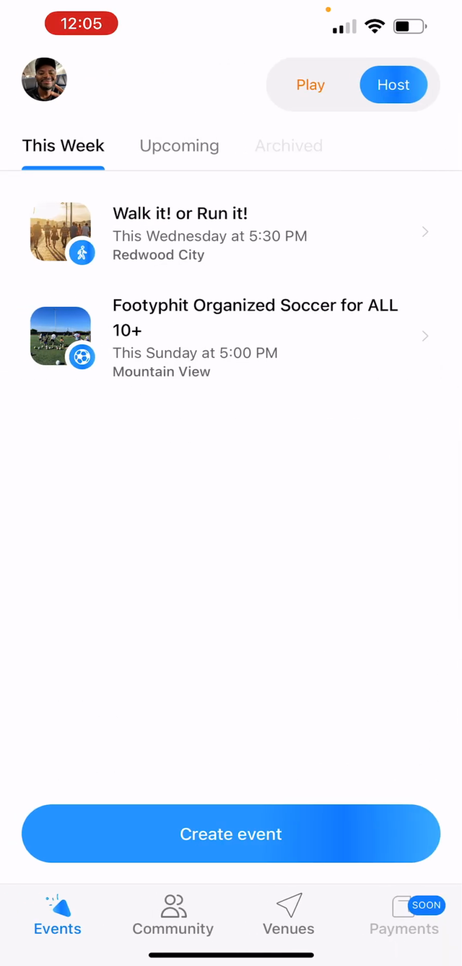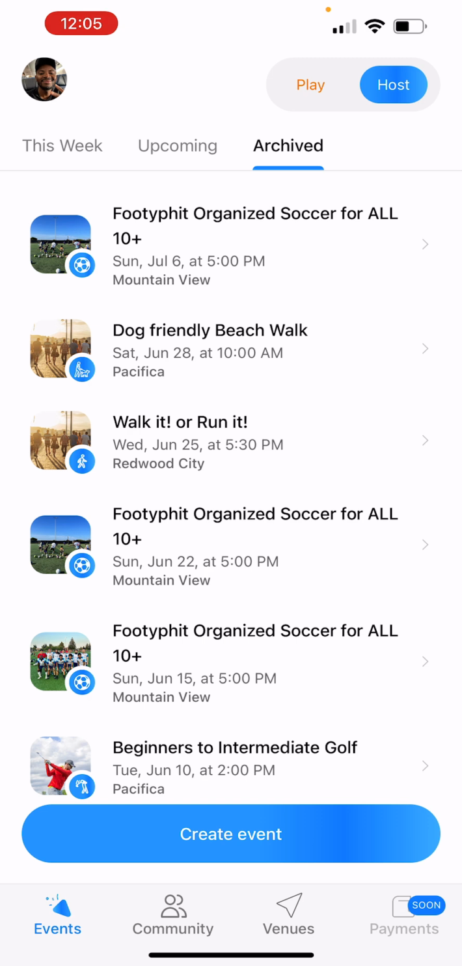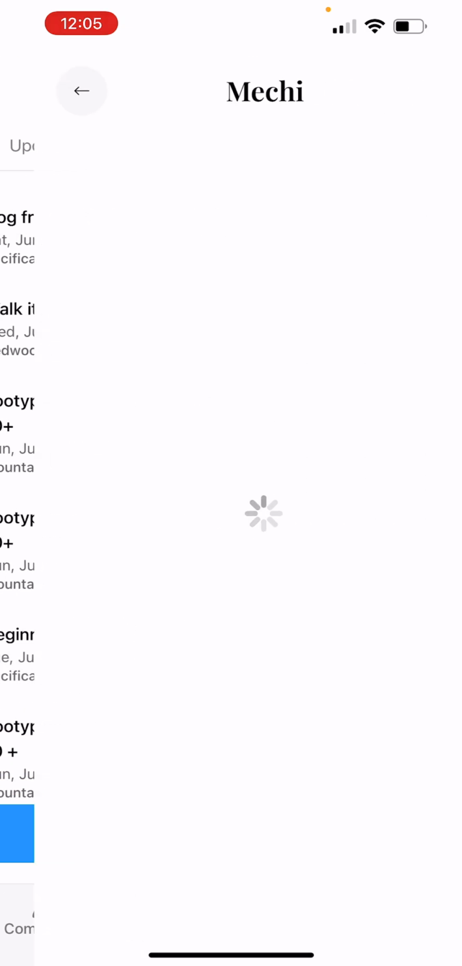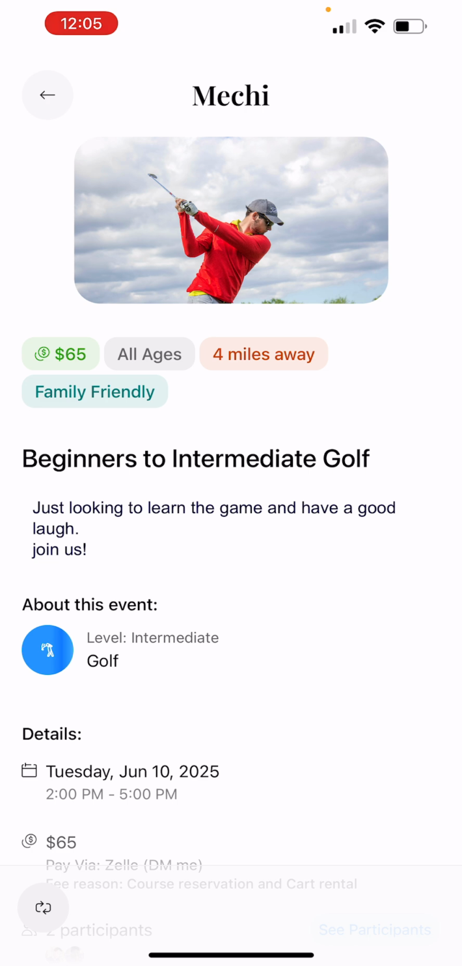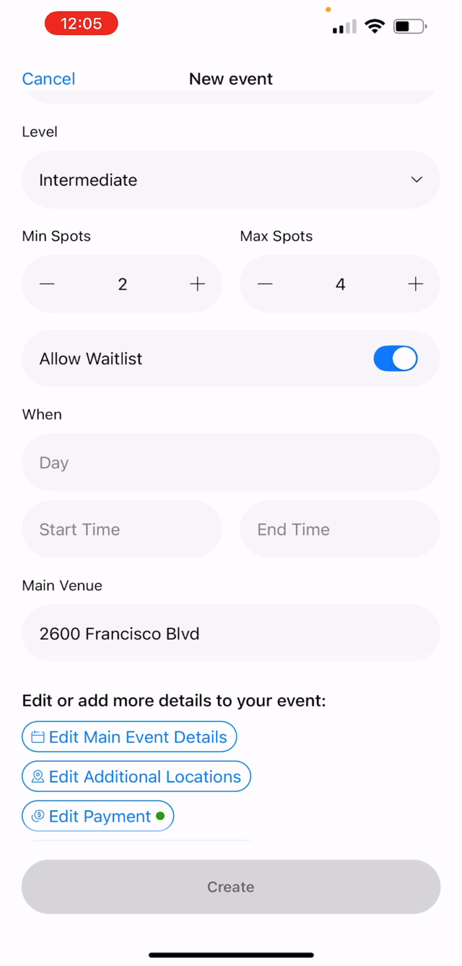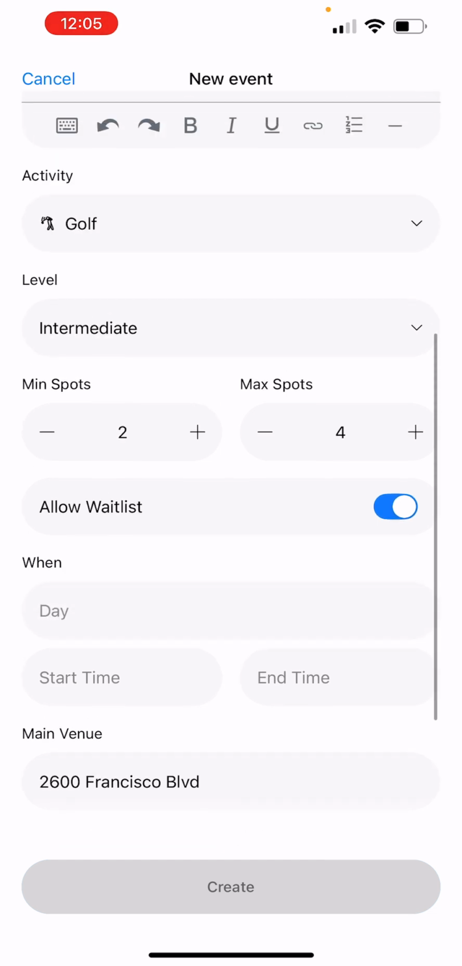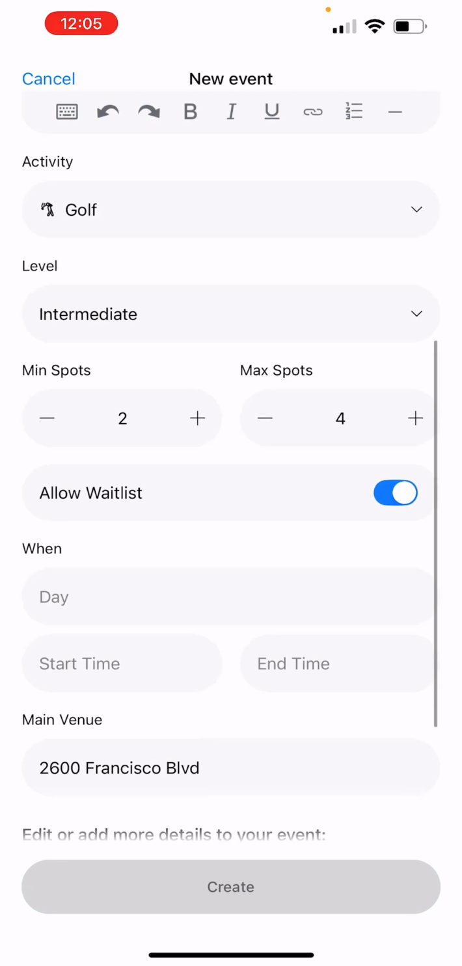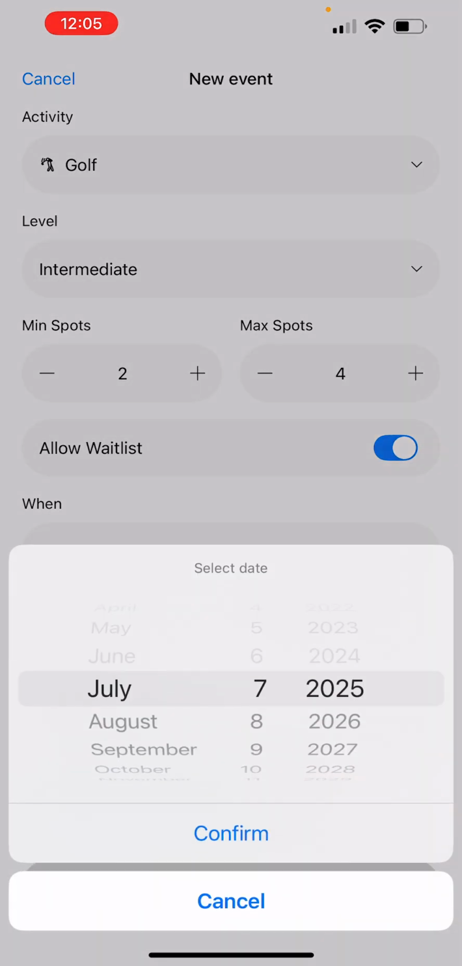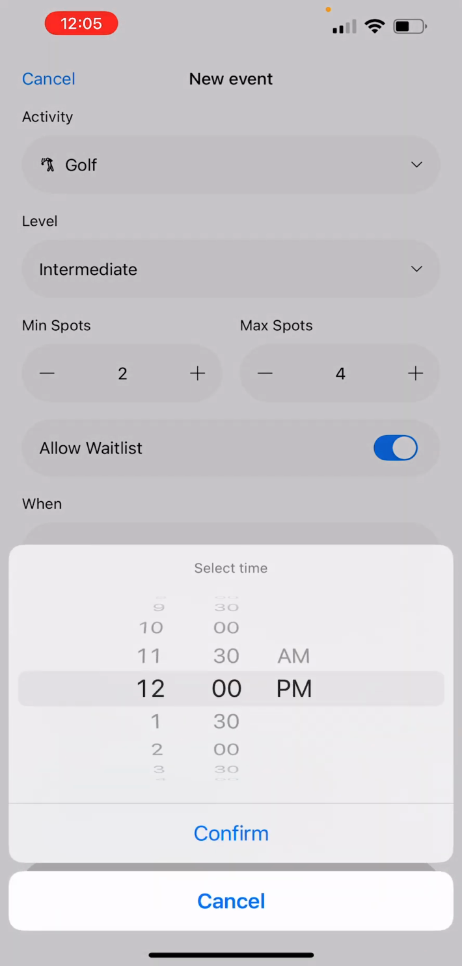And then I can go to archive events and say, oh, okay, well, I just want to relaunch this same event again. And you see this little icon at the bottom with the two arrows. I can relaunch that event and it will pre-populate most of the things that I had from that previous event. And all I would need to do is just pick the date and the time, and then I can post that event again.